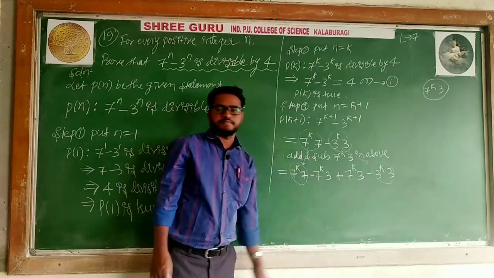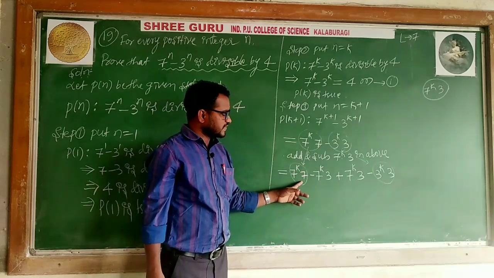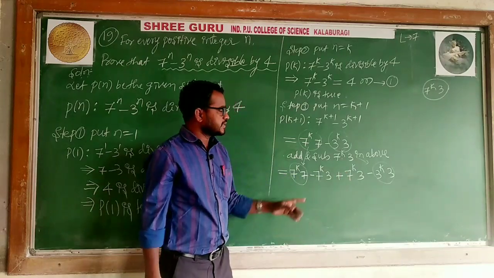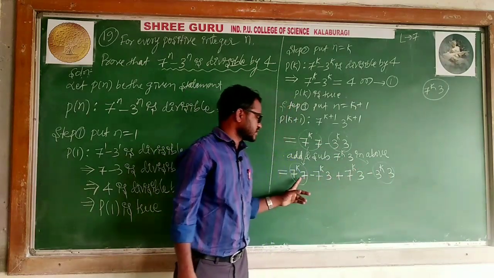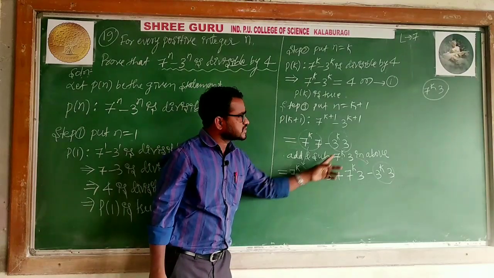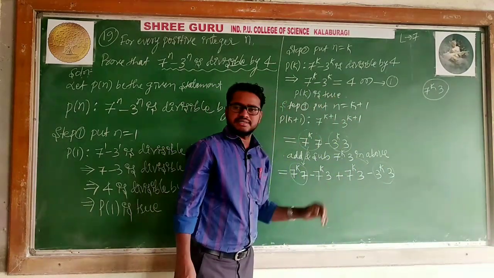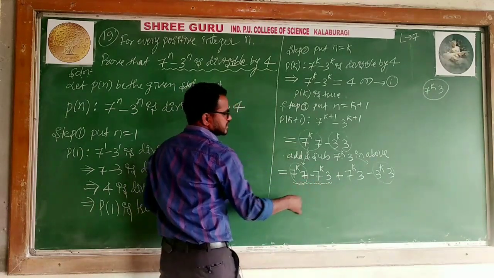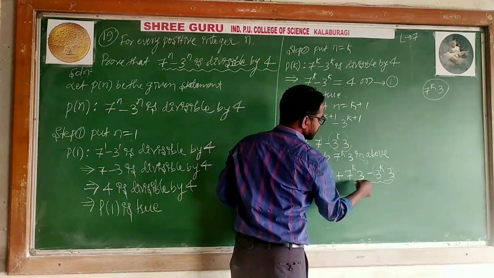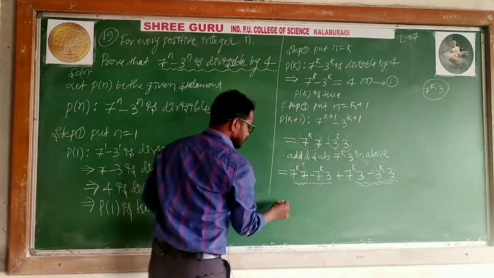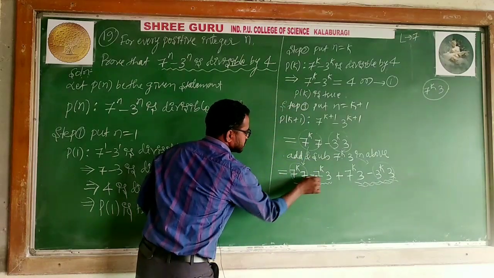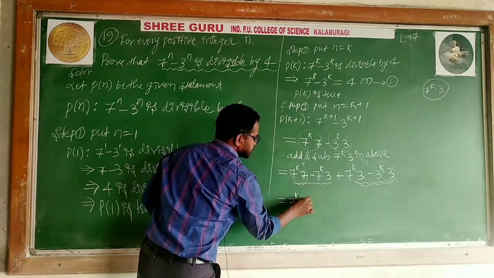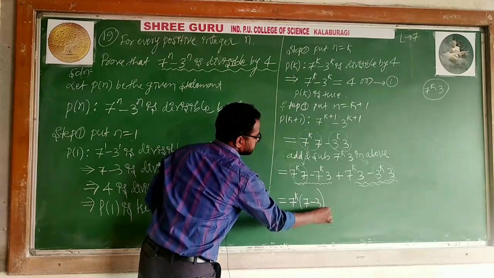You check these two. See, the 7 to the power k into 7 I kept, minus this I subtracted, and this added easily. Then minus 3 to the power k into 3. This I kept first. What I subtracted? This term. Subtracted, added. Why? Because now in these two you check which is common. From these two, what is the common? 7 to the power k is common. Yes. What remains? 7 minus 3. For this reason I am doing this.